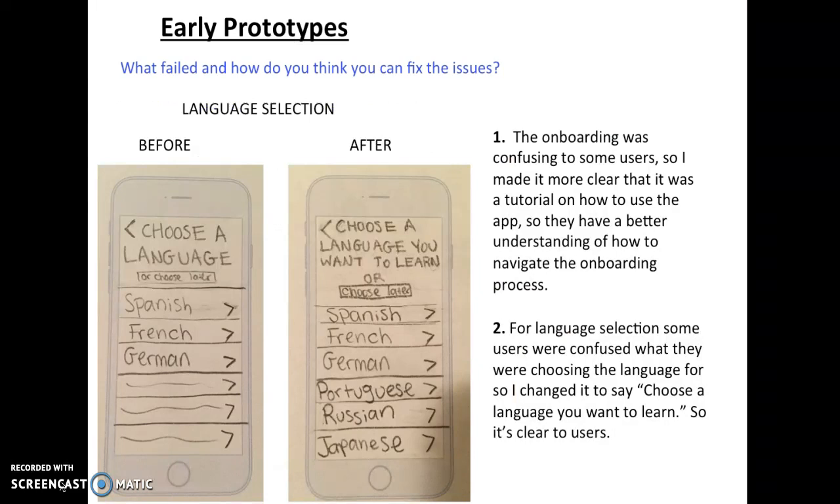Here are some of my early prototypes, and I will tell you what failed. The onboarding was confusing to some users, so I made it more clear that it was a tutorial on how to use the app so they have a better understanding of how to navigate the onboarding process. Also, in the pictures you can see, for language selection, some users were confused about what they were choosing. Since it says choose a language, they didn't really know what they were choosing a language for. So I changed it to say choose a language you want to learn so that it's clear to users.